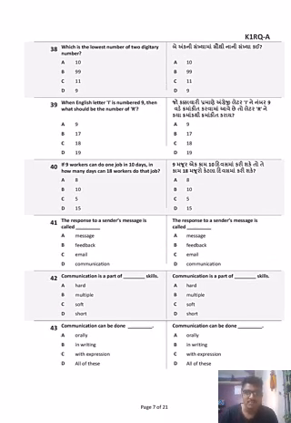Which is the lowest number of two-digit numbers? Which is the lowest two-digit number? Come on, it is 10. 10 is the lowest two-digit number. Now, starting with English.